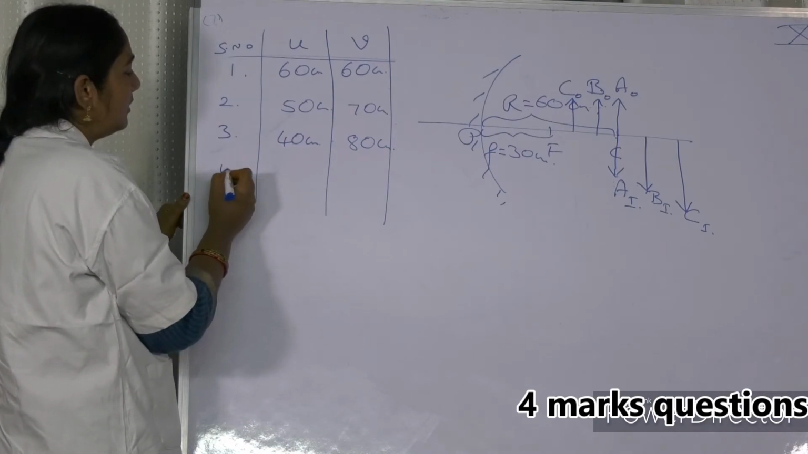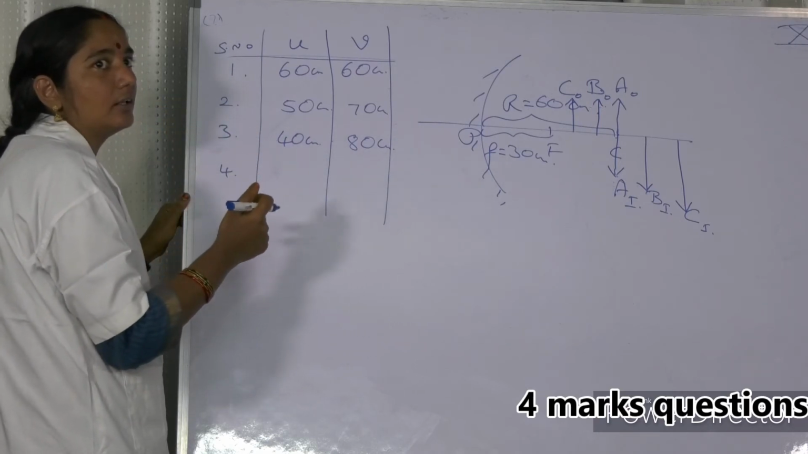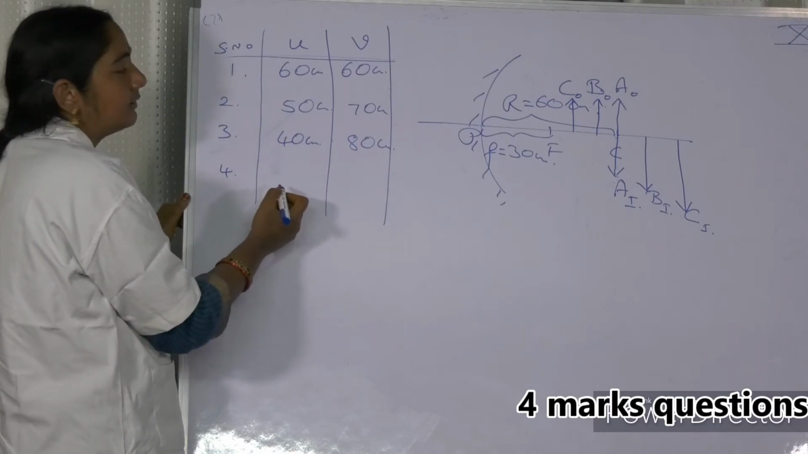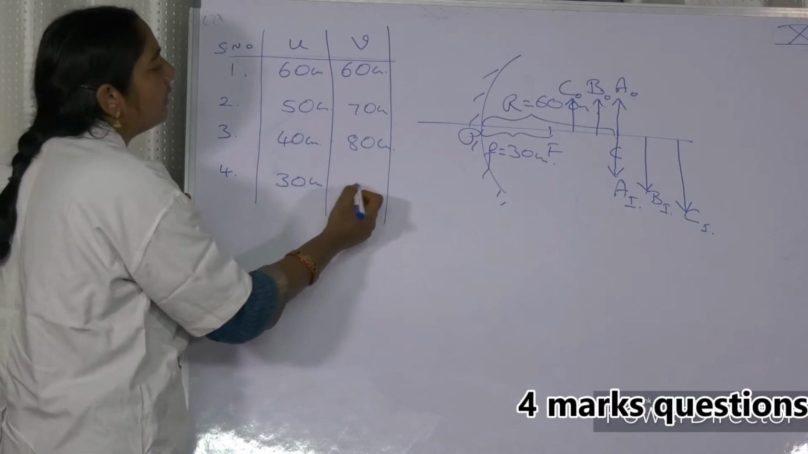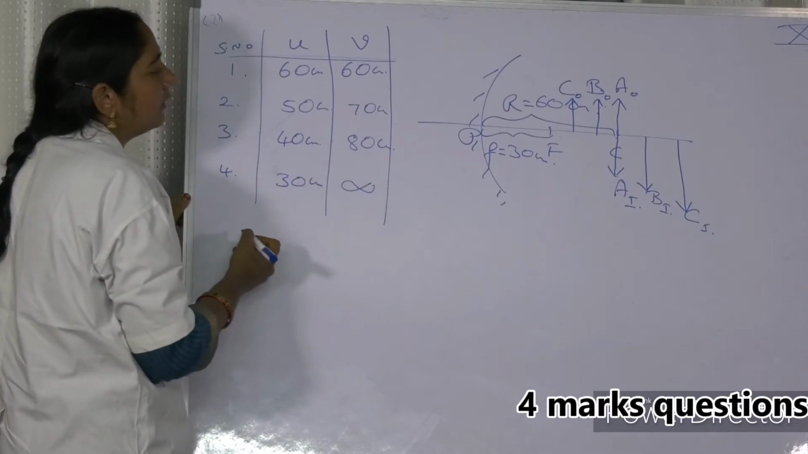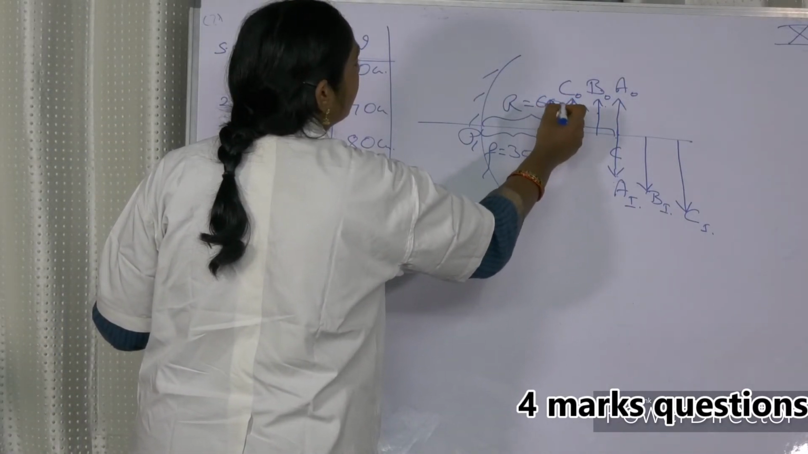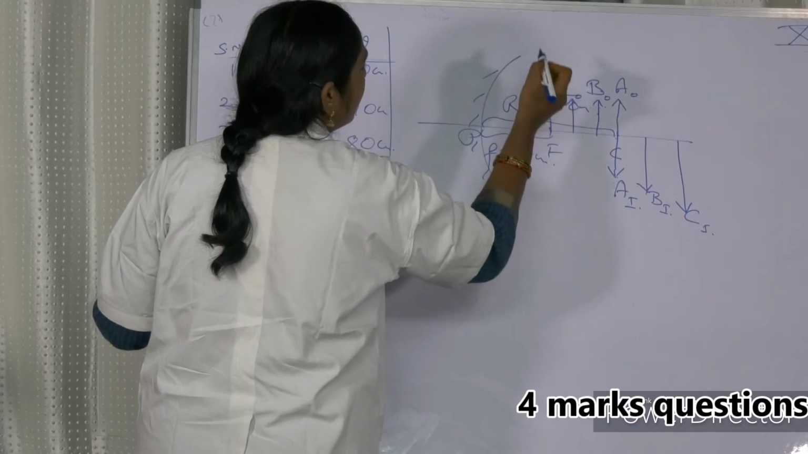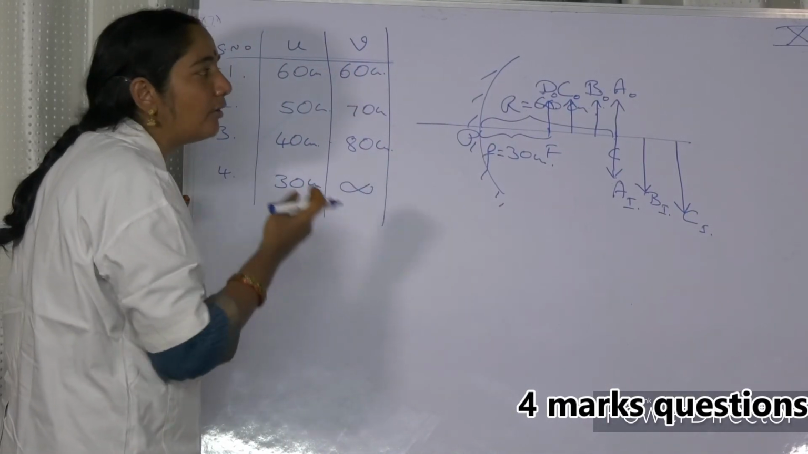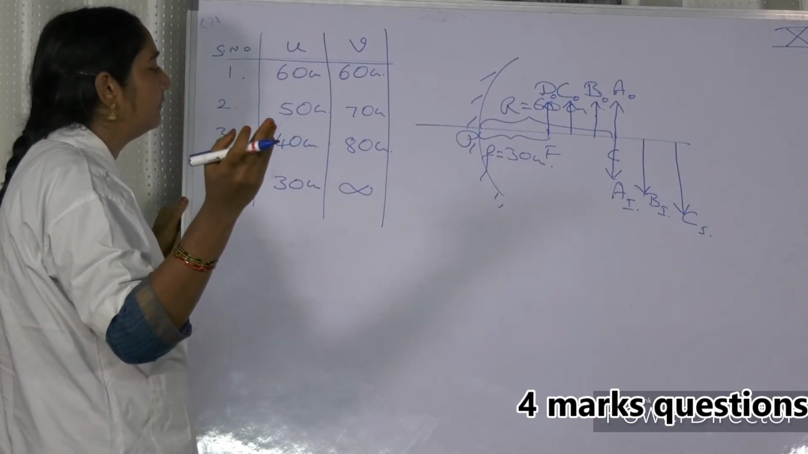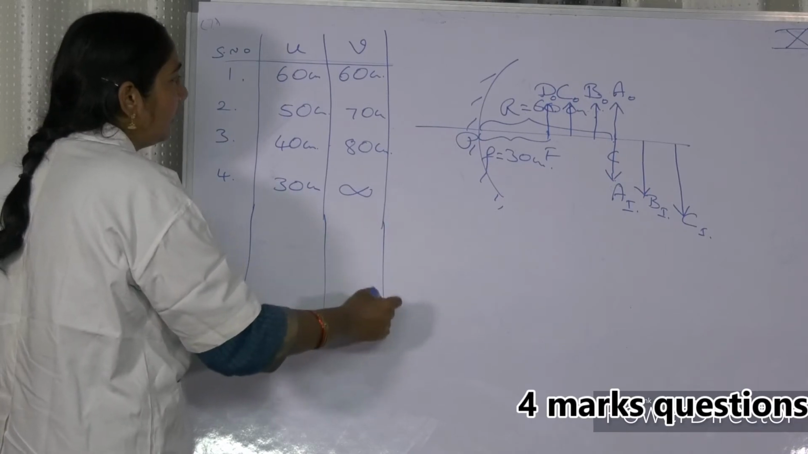Case 4. Right. 30 centimeters. Next. 30 centimeters. Right. Infinity. See, this is an important thing. Whenever you put an object here, this is D, position D. You know that at F, the image is formed at infinity. Right.